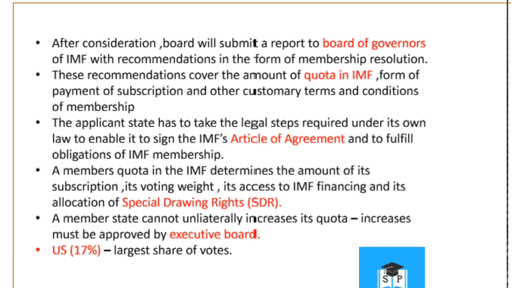The applicant state has to take the legal steps required under its own law to enable it to sign the IMF's Articles of Agreement and to fulfill the obligations of IMF membership. A member's quota in the IMF determines the amount of its subscription, its voting weight, its access to IMF financing, and its allocation of special drawing rights. A member state cannot unilaterally increase its quota. Any increase in the quota must be approved by the executive board of IMF. Till now, the United States of America has the largest share of votes in IMF with 17%.